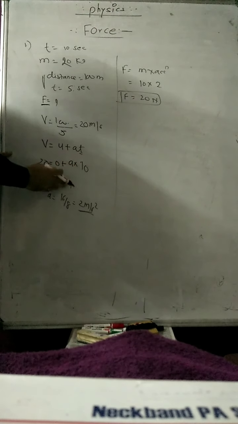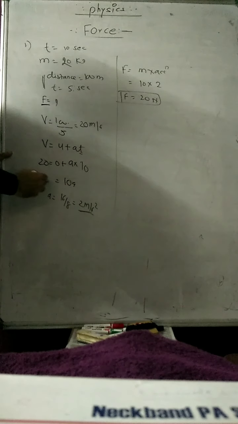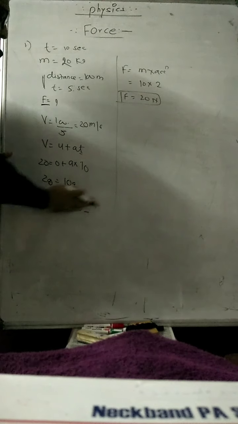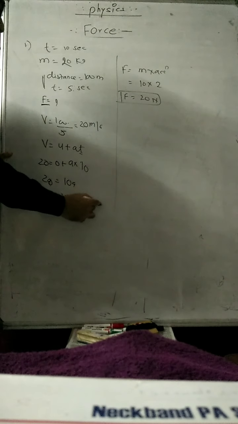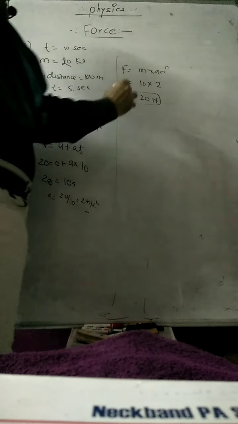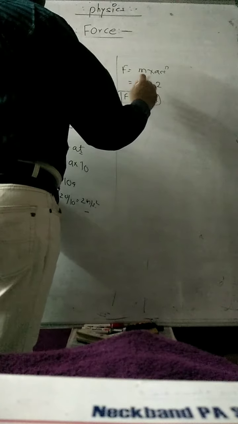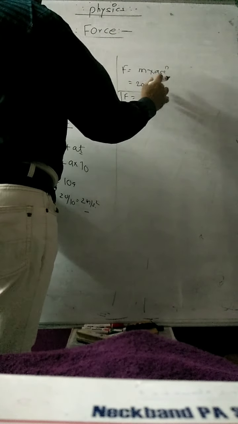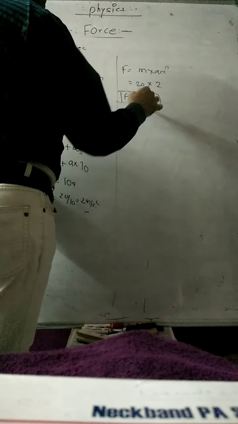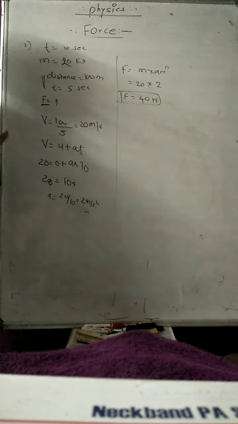So therefore 10a is equal to 20, and therefore a is equal to 20 by 10, that is 2 meter per second square. And here again, force is mass into acceleration. Mass is 20 kg and acceleration is 2, so therefore your force will be 40 Newton.